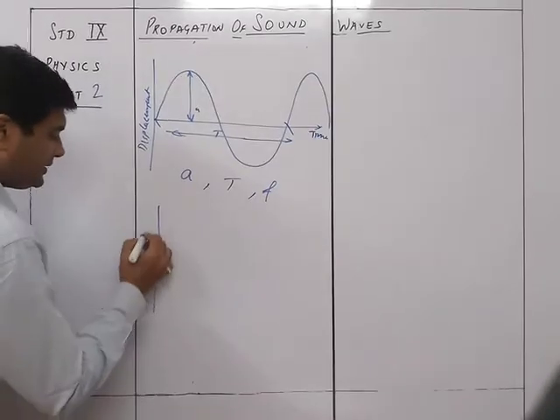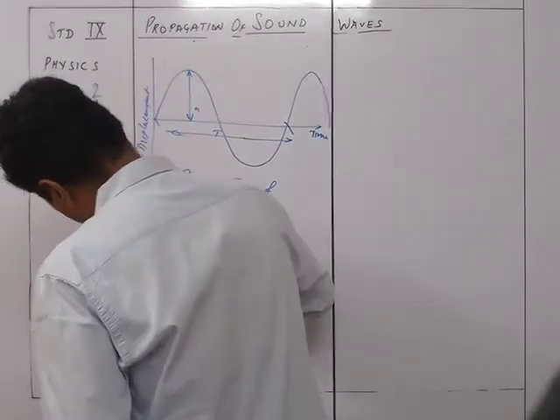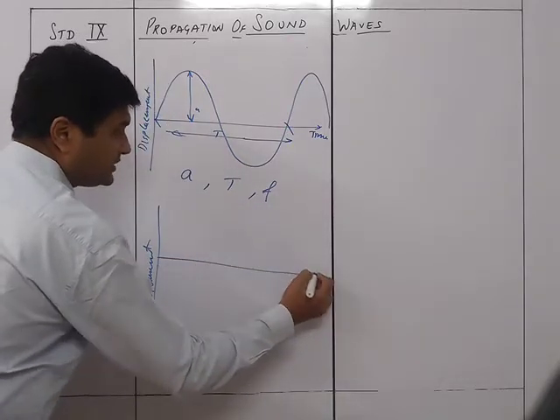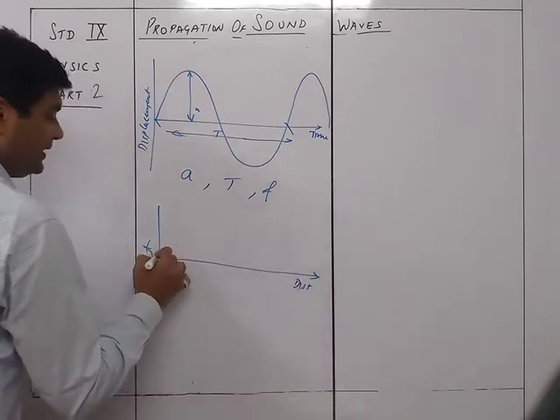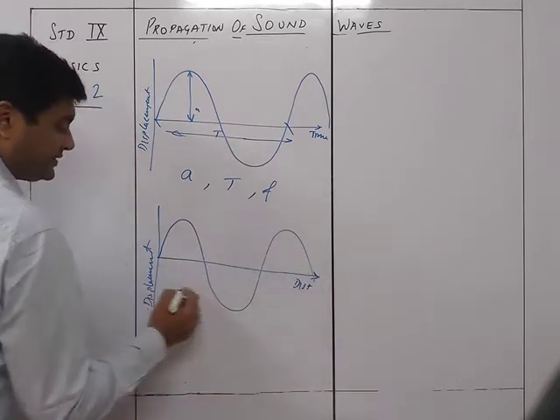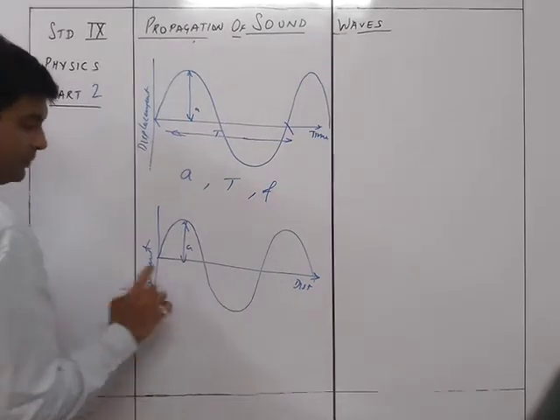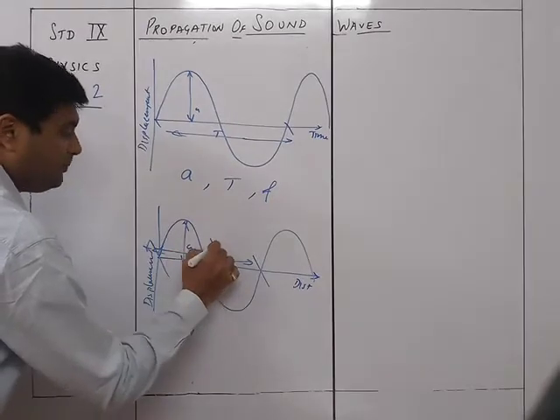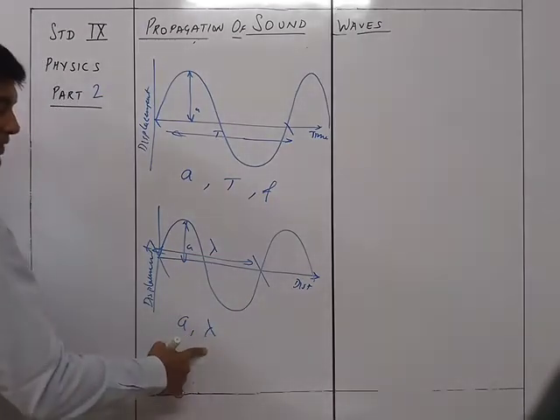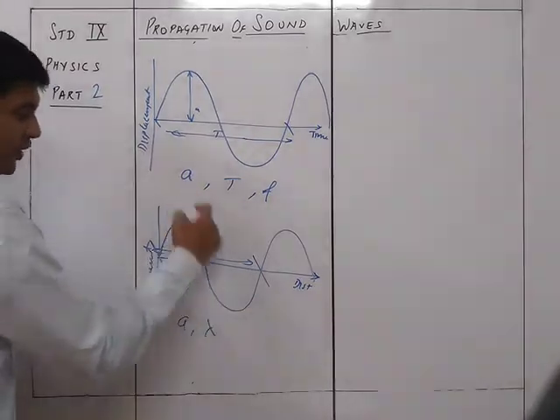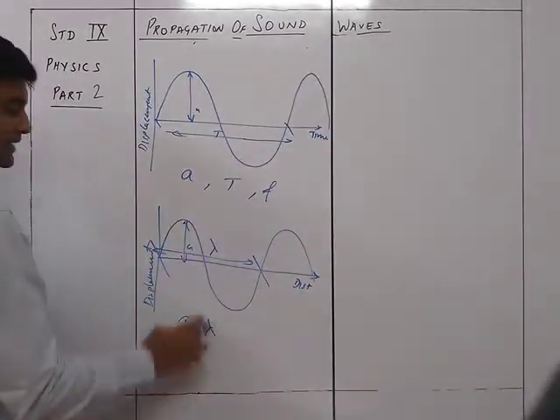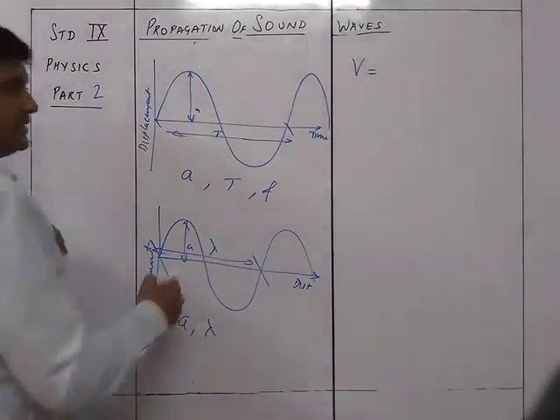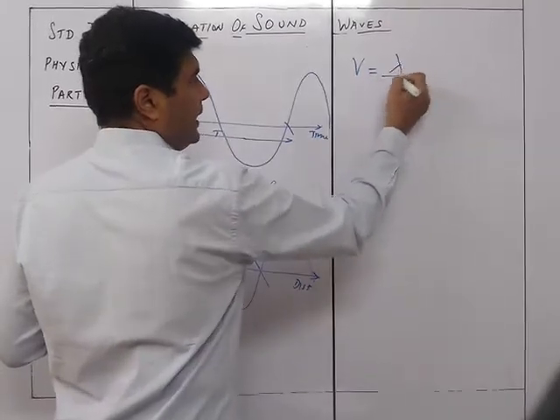The other one is if it is displacement here and there's a distance over here. Then in the graph you get the amplitude here without any problem. The next thing you get is this particular distance, which is nothing but the wavelength. Combined, this and this give you the wave velocity v, which is displacement upon time.